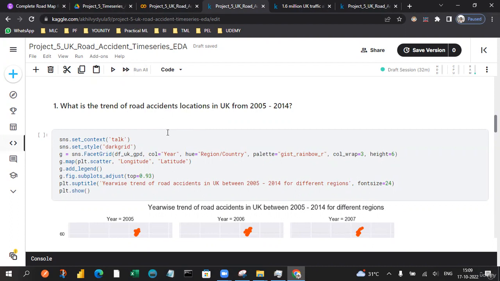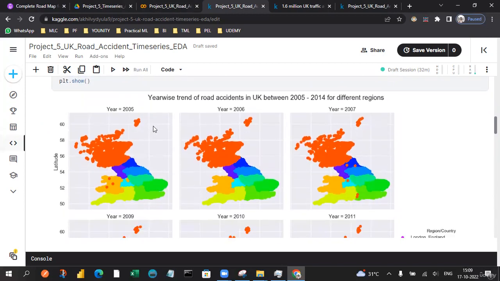We're going to get what exactly the trend is from this point to this point, along with the road accidents in particular locations. So let's see how that is arrived at. I'm just using the facet grid to draw this kind of plot, using the year as a feature, and I'm also using a hue for the region and country. I'm using the data frame for the UK geometric data frame.